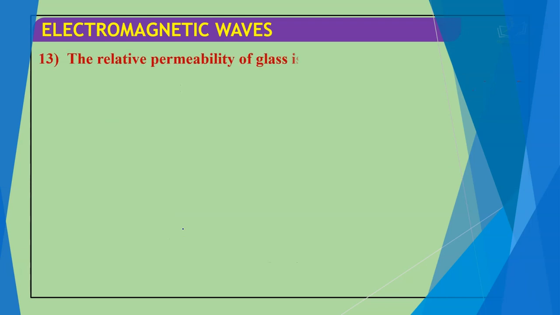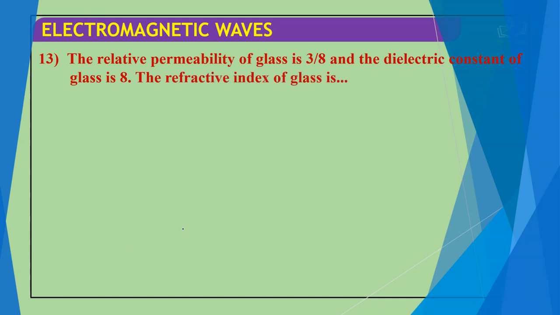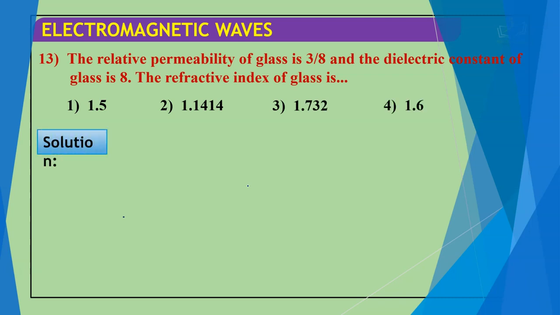Next question we have: the relative permeability of a glass is 3 by 8 and the dielectric constant of the glass is 8. The refractive index of the glass is: 1.5, 1.14, 1.7, 1.6.